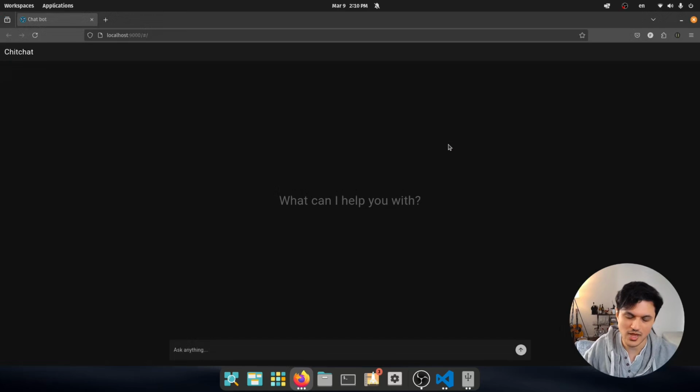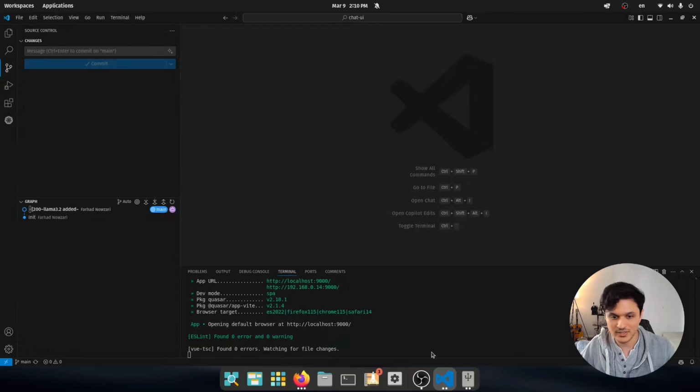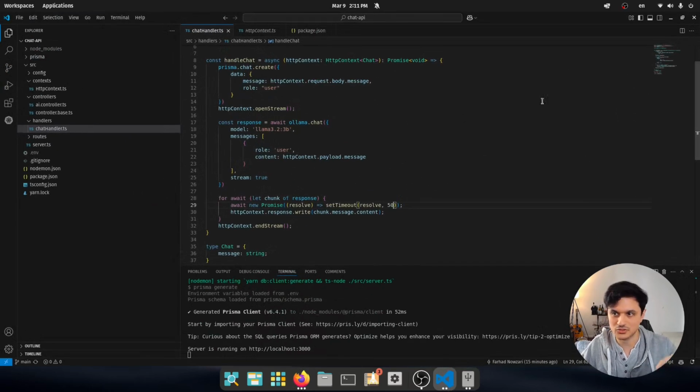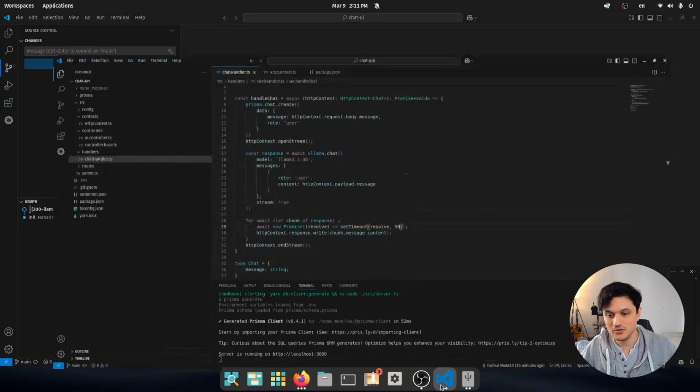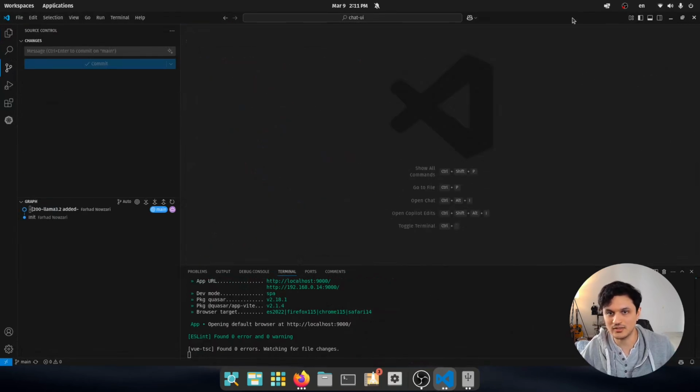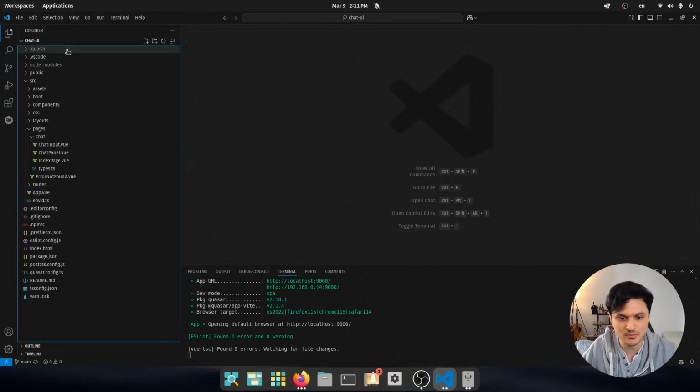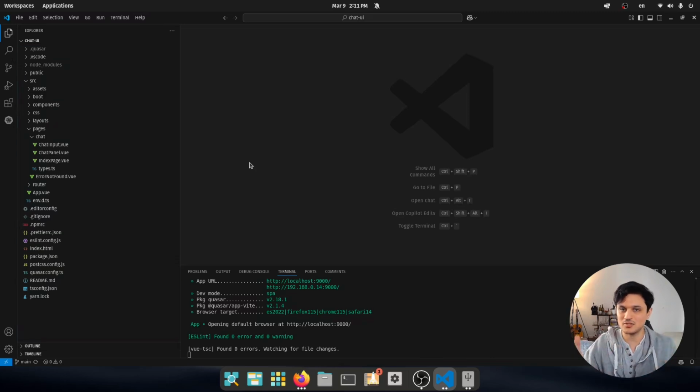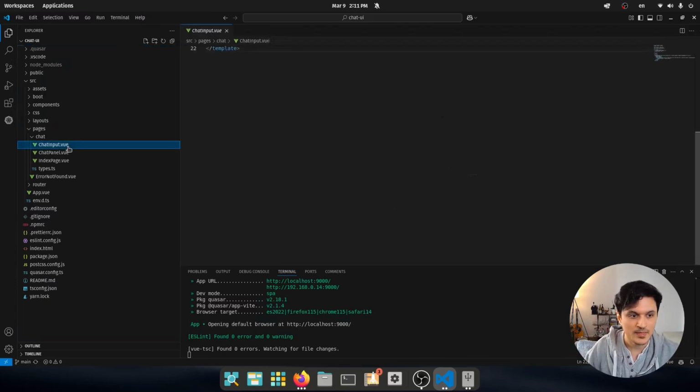Here I also have a UI already prepared, but it really doesn't do anything right now, so it will wait forever. So let's actually see how can we handle this streaming now in the UI. You can also go on and then use WebSockets, but here I'm trying to use the server-side events because this is the same in ChatGPT. If you open ChatGPT under network, you will see that it is also streaming events.